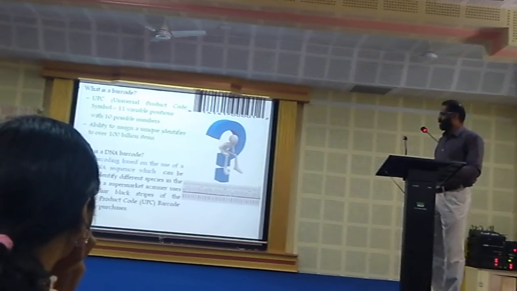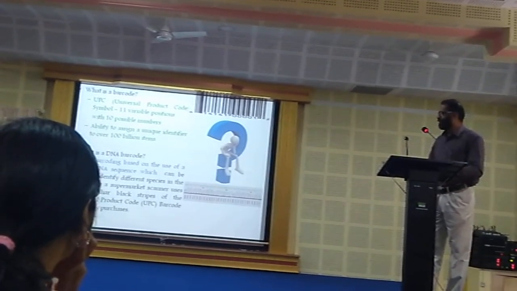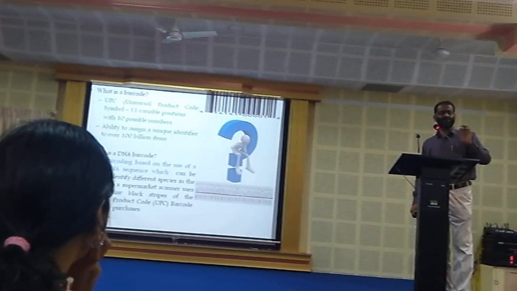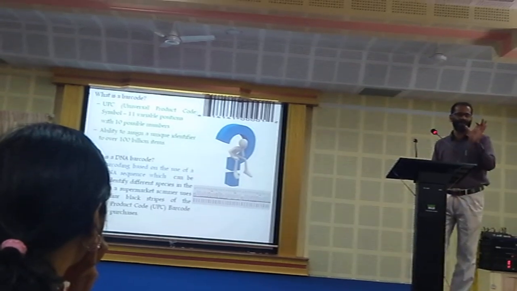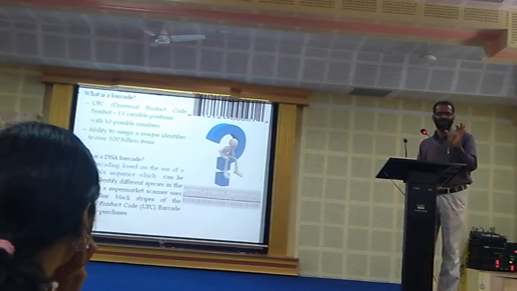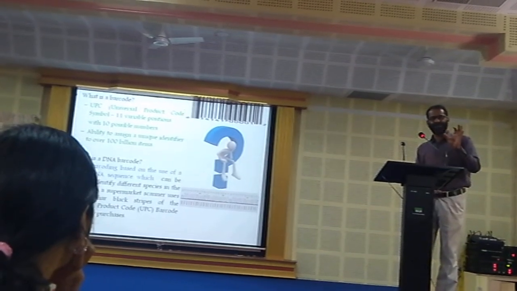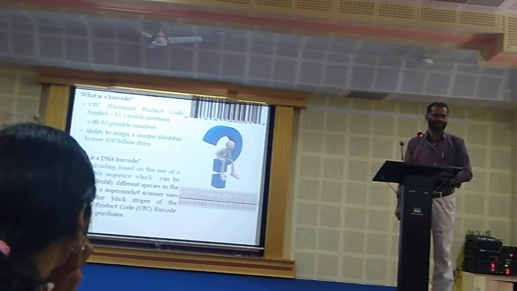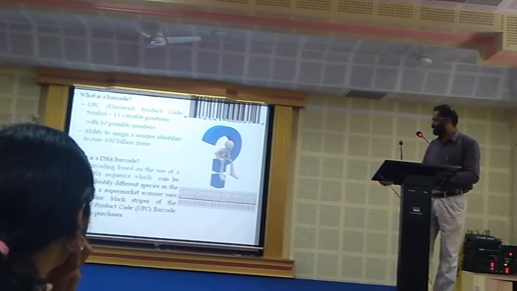So what is DNA barcoding? It is based on the use of a short sequence, a maximum of 658 base pairs of a single gene, the CO1 gene. The CO1 gene is a molecular marker gene with 658 base pairs, which is present in the mitochondrial DNA in all the cells.